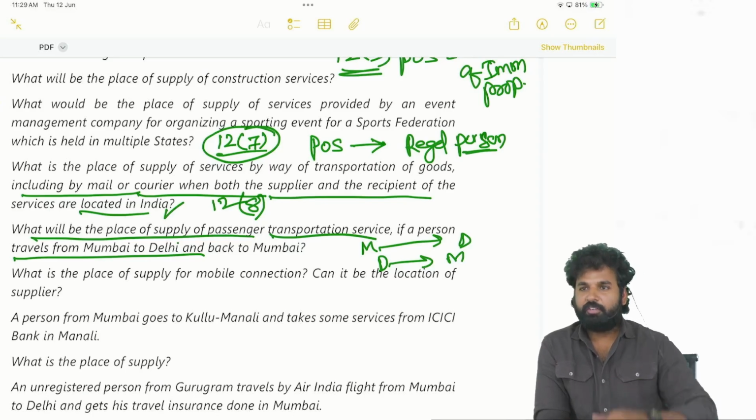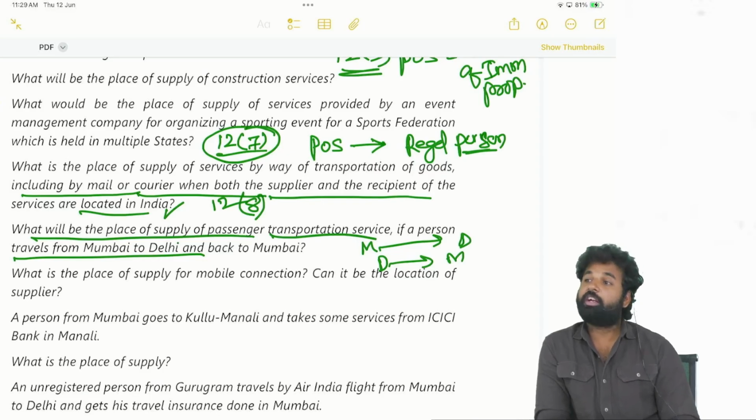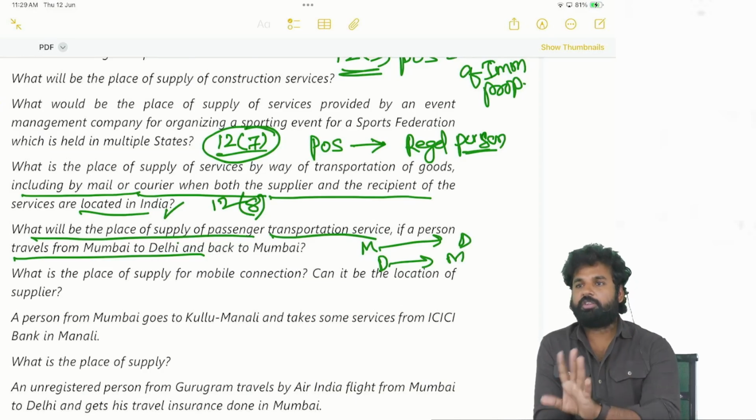Okay, in the return journey, where will he embark? Delhi will be the place of supply for the return journey. So the return journey shall be treated as a separate supply. Okay, so a continuous journey has to be taken, on a single ticket.